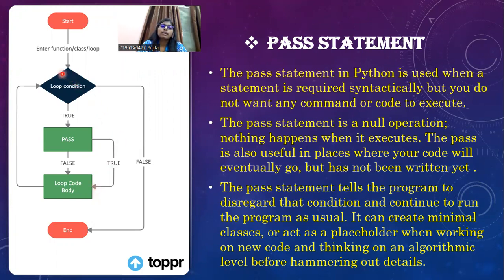But when the loop condition itself is false, it directly comes to the end. It ends the program then and there itself. If the condition is true, then you have to follow these conditions. But if it is false, it directly ends the program.